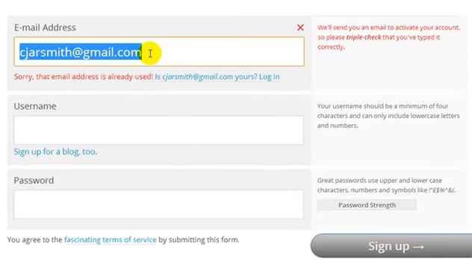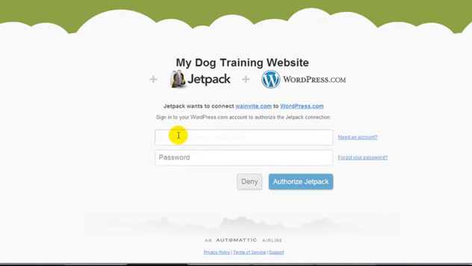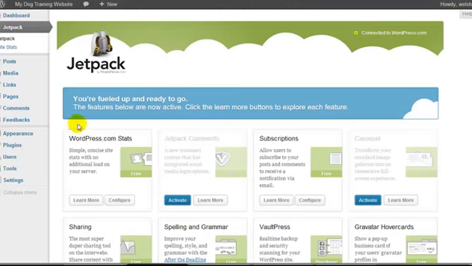But basically, you enter in your email address. It will give you a username. Then you enter in your password, click Sign Up. And then you just need to go to your email and confirm by clicking on the link in the email that you receive. Once you've confirmed your account, you can come back and authorize Jetpack. I'm just going to enter in my details. And now I can click on Authorize Jetpack. So basically now my blog communicates with WordPress.com.